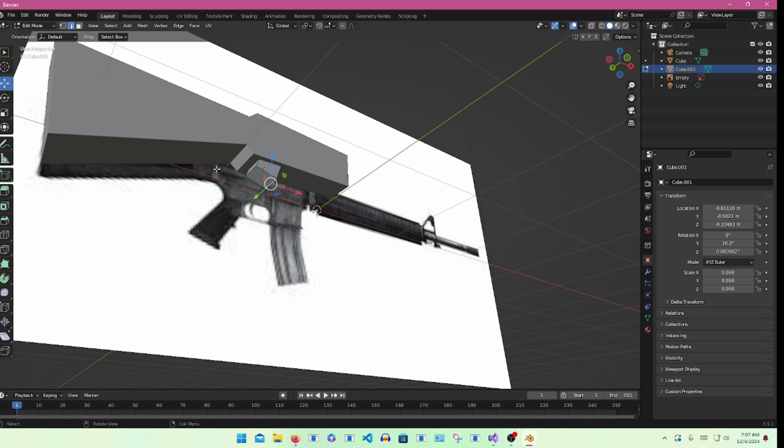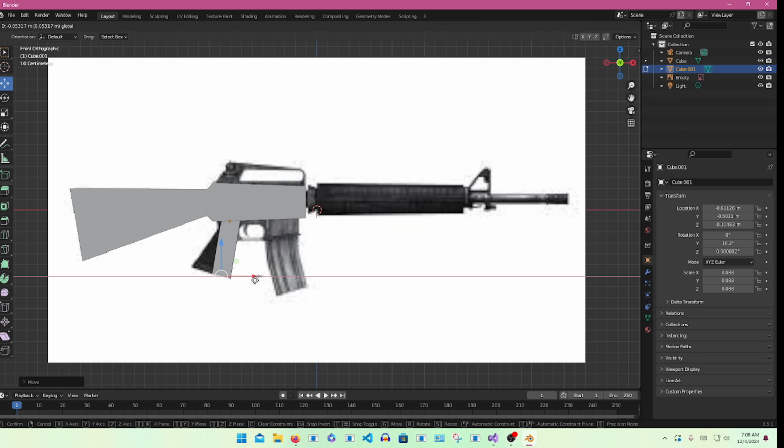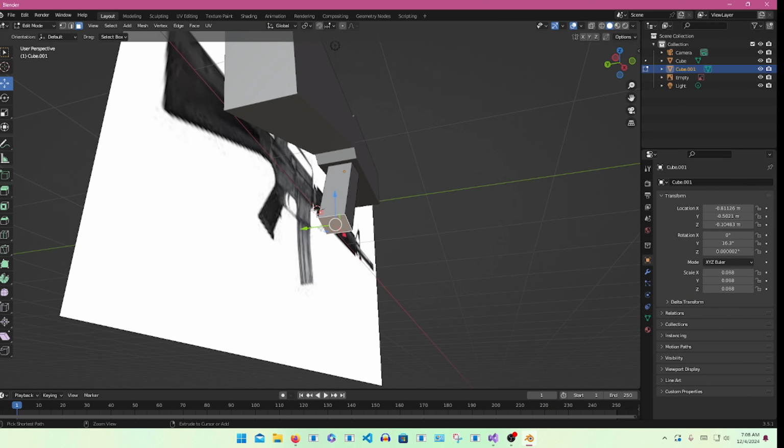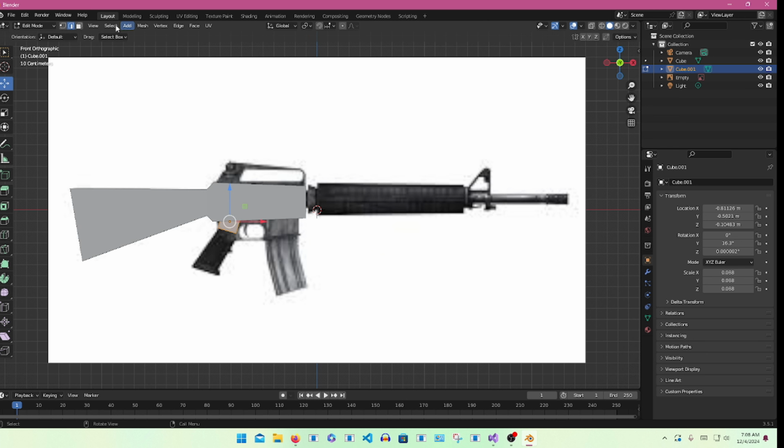Then go into edit mode and select the third box. Then select the whole bottom face and drag it down. Then drag it to the right so it looks like the handle. Then I'm going to select the whole cube because it's too small and resize it. Once you resize it, do the same thing but with the bigger cube this time.